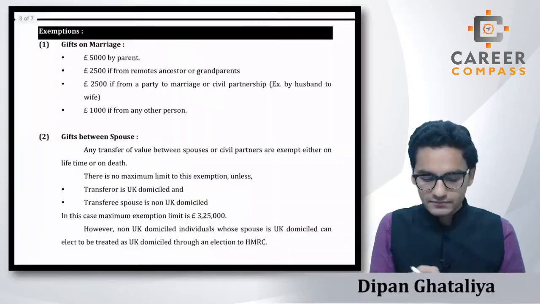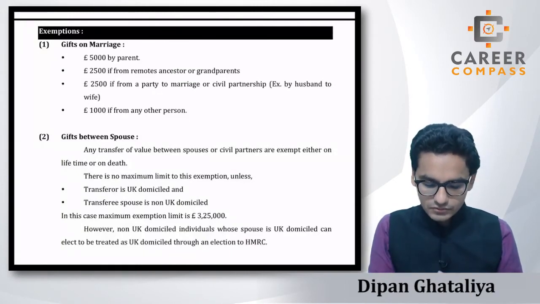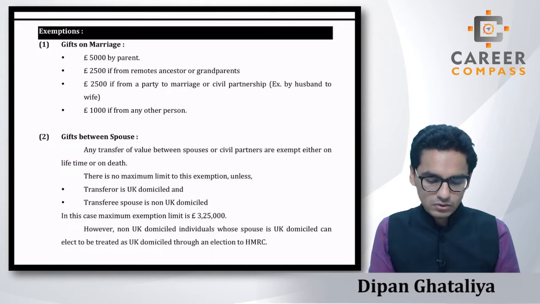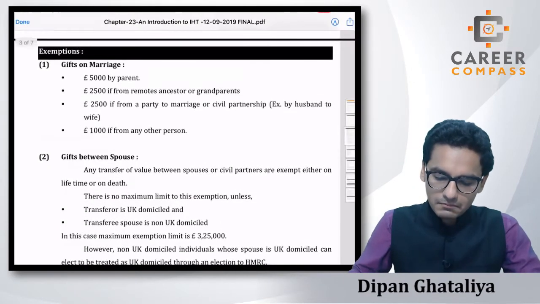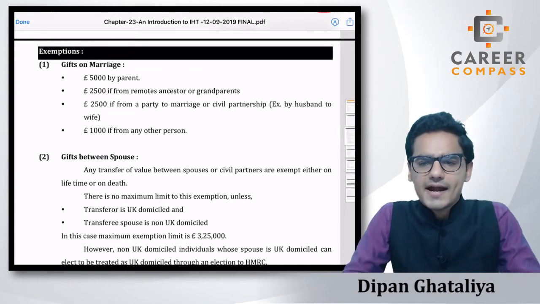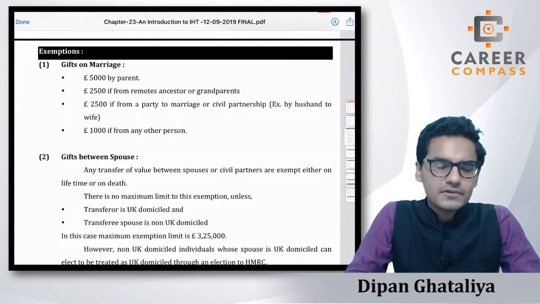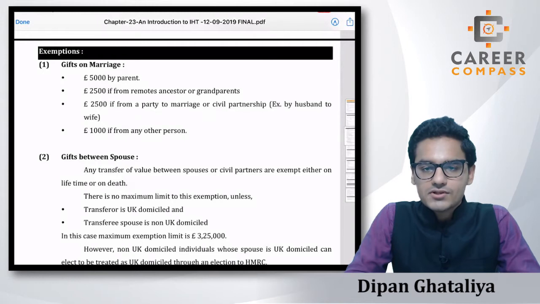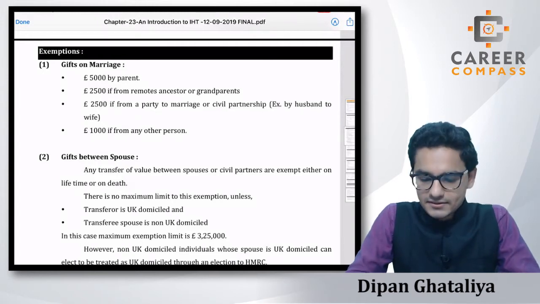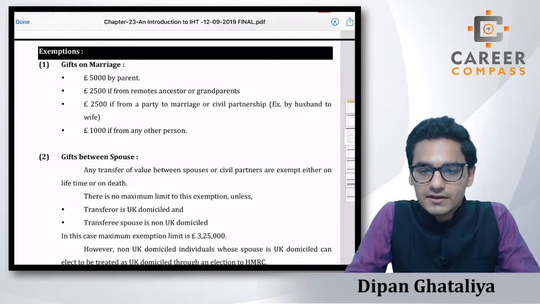So students, here is the list of the exemptions, where you can see that there are a few exemptions, and you will have some details in the rules under those bullet points. Students, the first exemption is gift on marriage. That means if you are gifting something on the occasion of the marriage, then you can claim the exemption of a certain amount. The act is not so harsh that they will levy the IHT if you are making this kind of genuine gift.